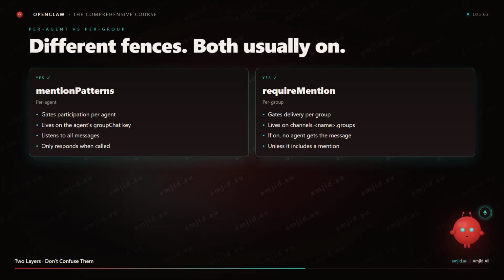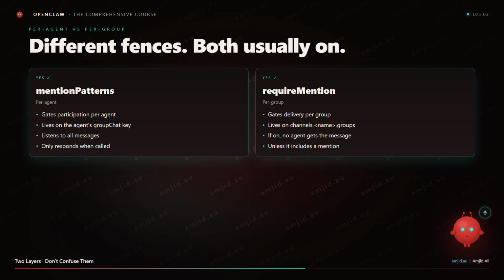So, mention patterns gate per agent participation. Require mention gates per group delivery. Two different fences, same general idea. Both layers usually want to be on for any group with more than a few people. Otherwise, the agent just feels like a chatty stranger in the room.